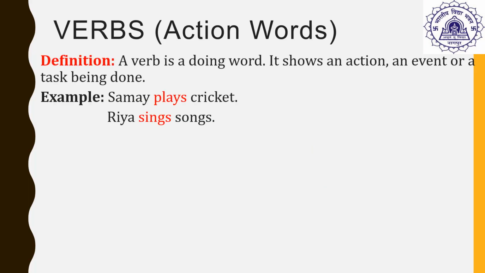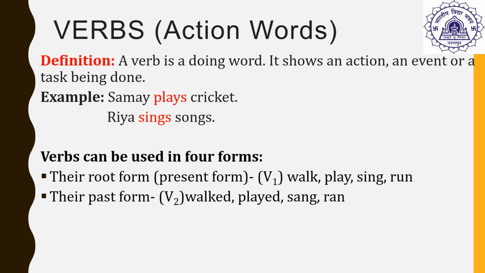Let us first understand what are verbs. A verb is a doing word. It shows an action, an event, or a task being done. For example, Samay plays cricket. Riya sings songs. So here, plays is the verb and sings is the verb.